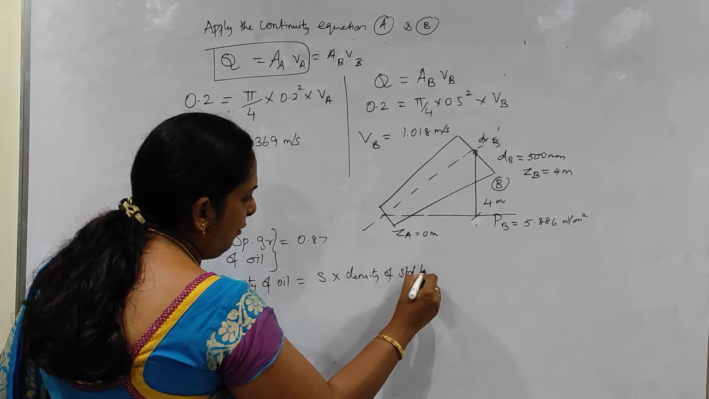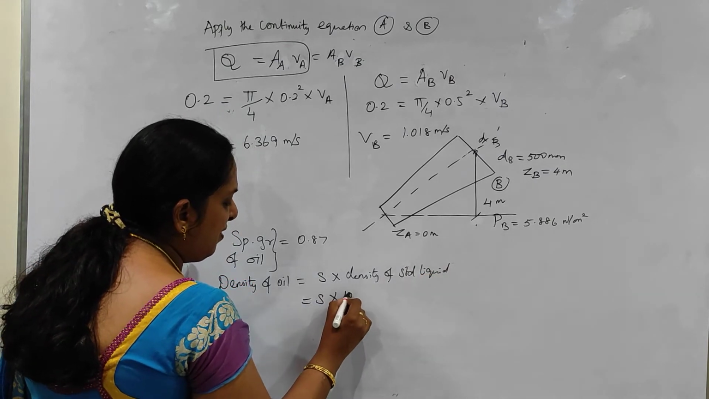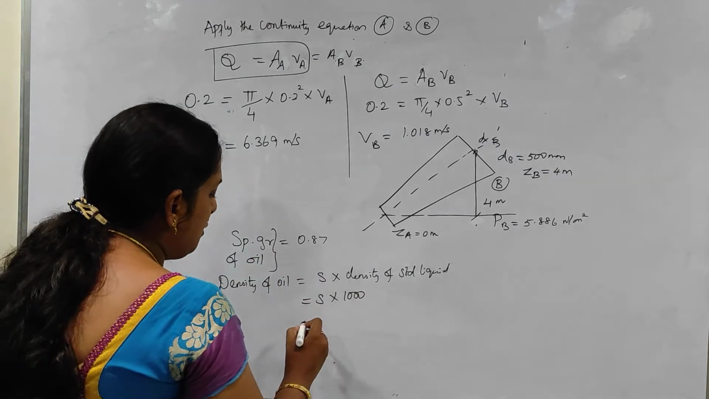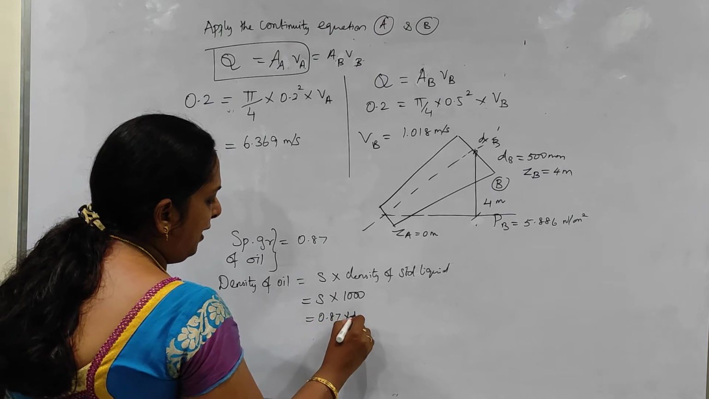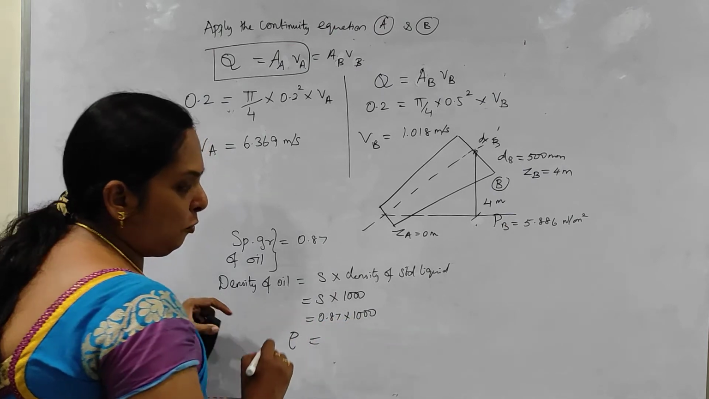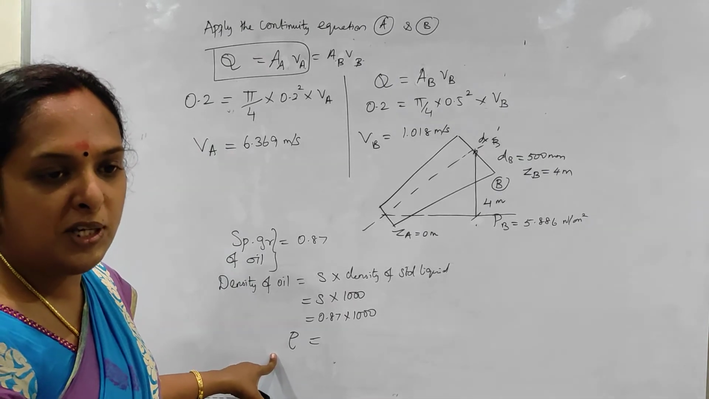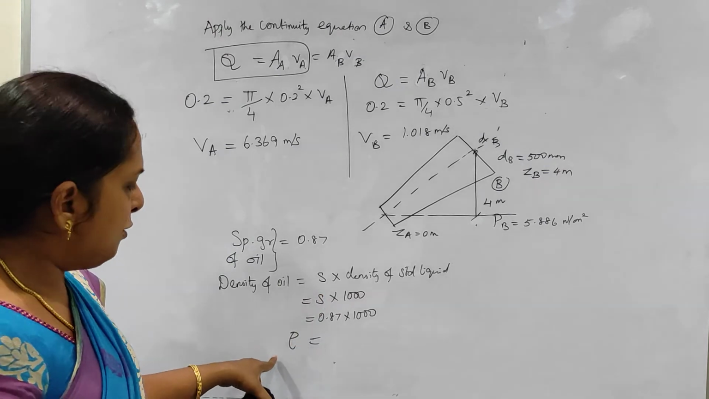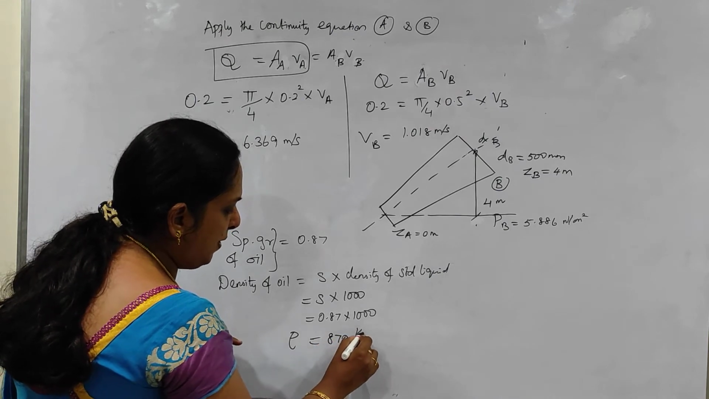So for water we know the density is 1000. So it is S into 1000. In the first unit problems we worked out, we have done all these things. Specific gravity is 0.87 into 1000. That will give me my density rho, which is what we use in the Bernoulli's equation. It's very simple, we just multiply it. So 0.87 into 1000 is 870. Unit is kg per meter cube.